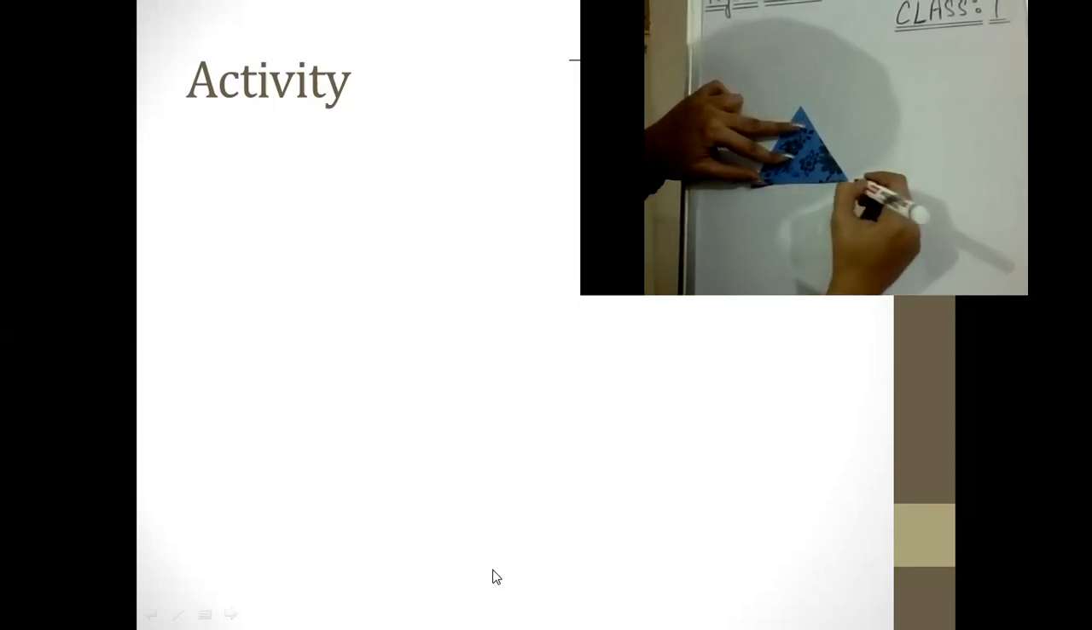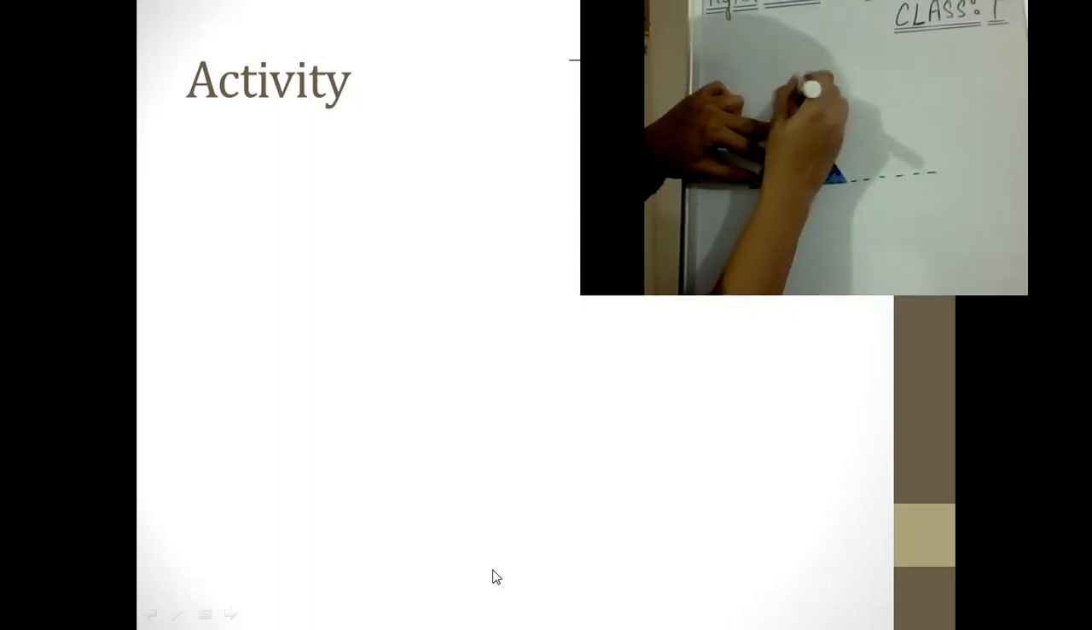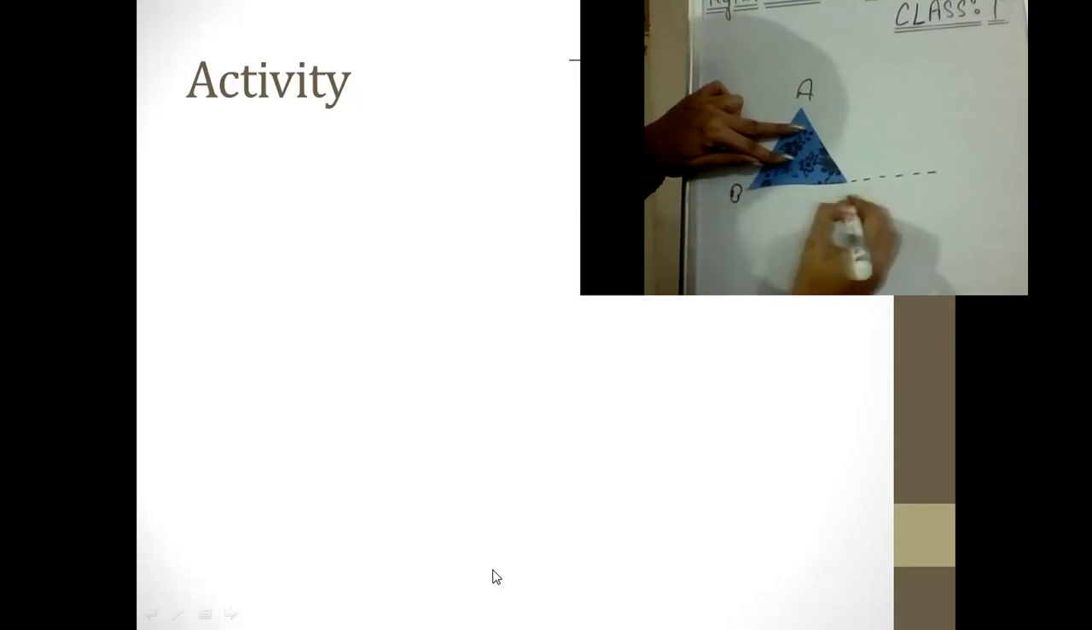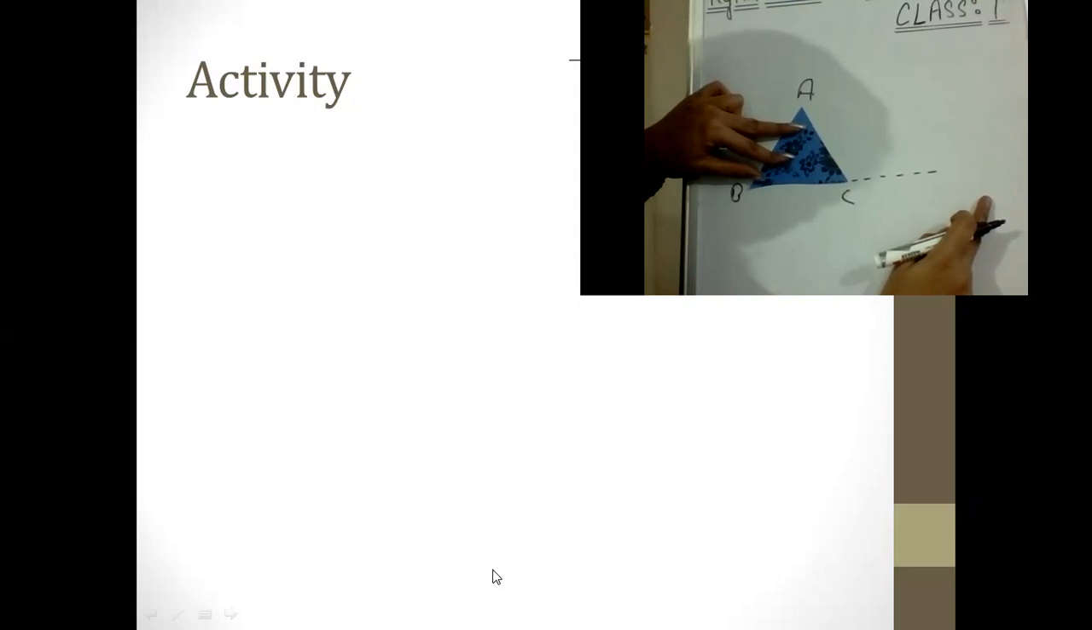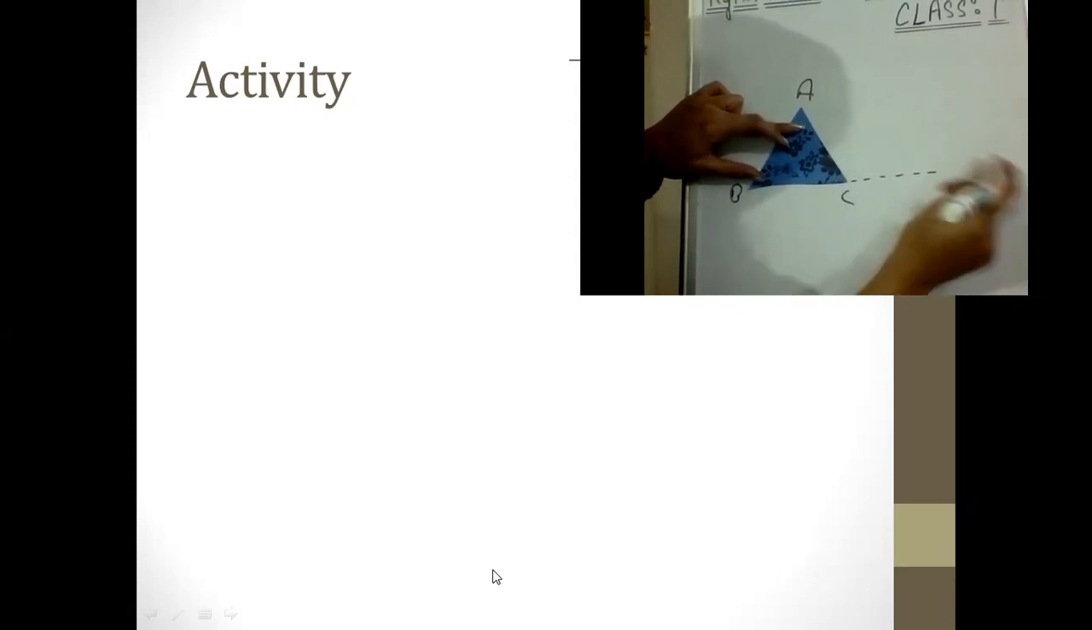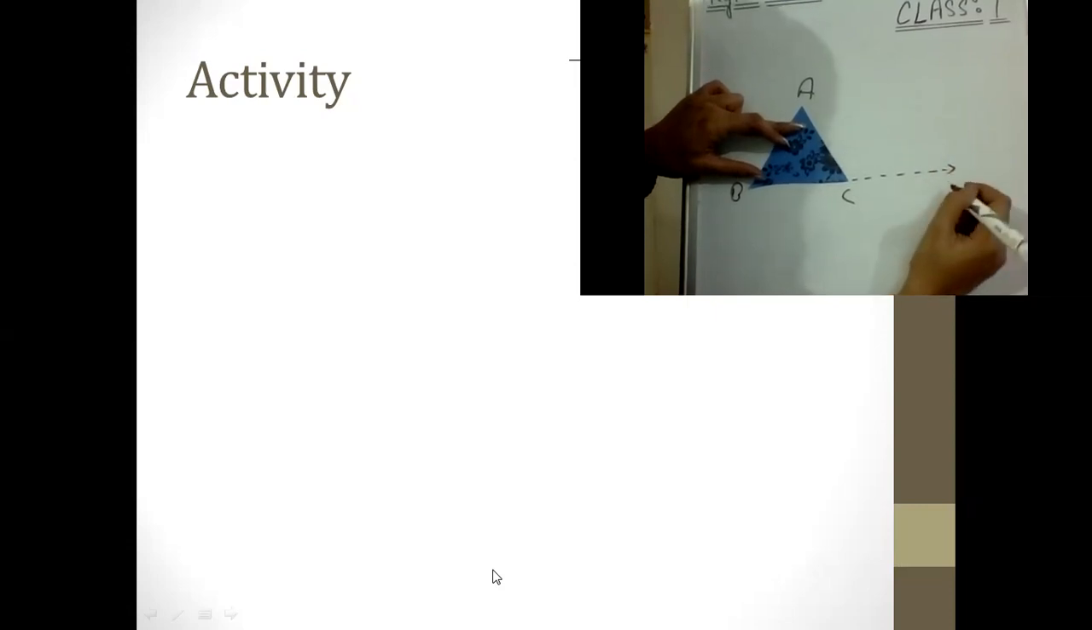Now what I'm doing is, tell me, I am extending its base. Let's suppose I'm saying A, B, and this is C. I am extending BC towards the right-hand side, isn't it? So this has reached some point, and I'm stopping it here and giving it a name, that is D.